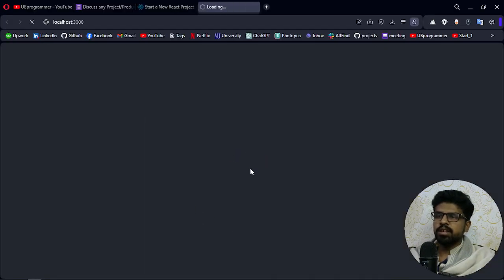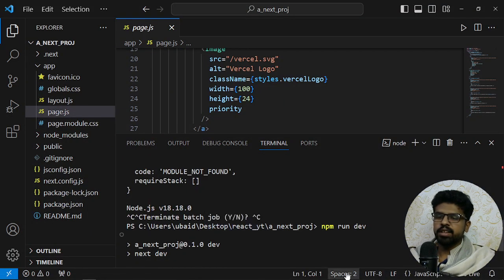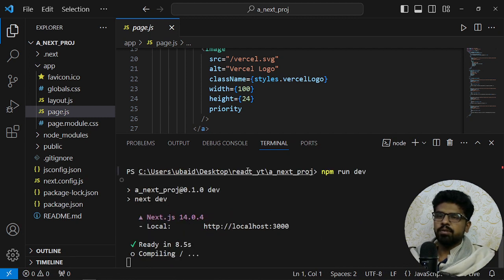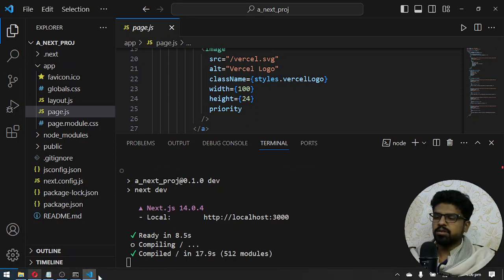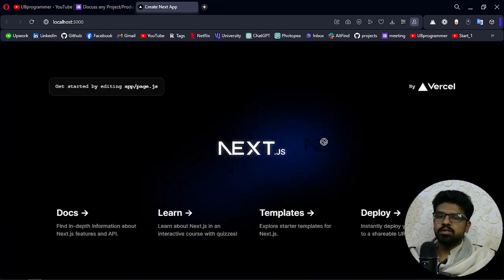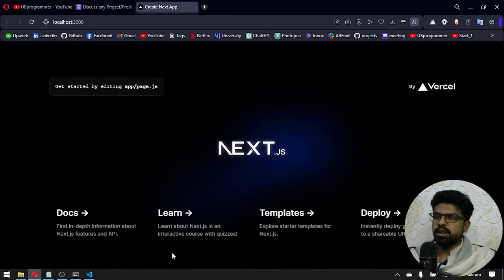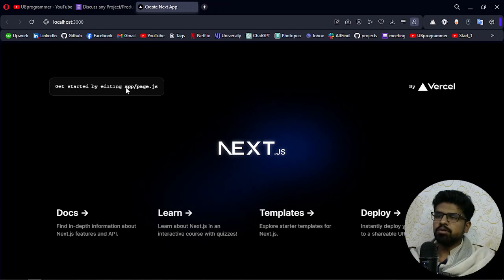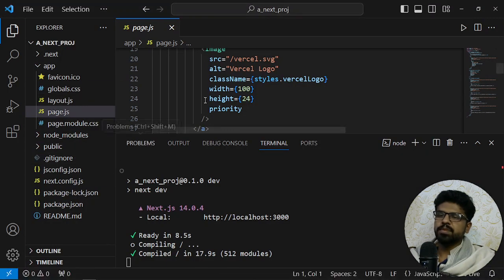Okay, so if I follow this link, now I have my server ready with the Next framework, and the command to run the server is npm run dev, right? So it is compiled. I hope I will see it here. Okay, so Next.js by Vercel, all this, right? And they even tell you how you can get started. page.js is the main page, but we will see all of this in the next video, how we can modify